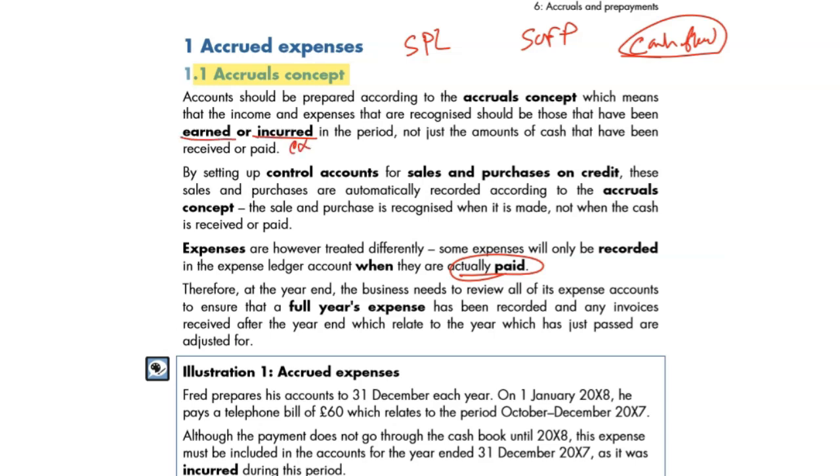Incurred means it's an expense. Any expense has incurred, like you received the invoice, you're not going to pay now, maybe later, but still you need to show that in expense within the accounting period. Accounting period is 12 months. You might not have paid the expense, but you need to show that expense in that accounting period. So does with earned. Earned means income. If you have earned any income, not received yet.